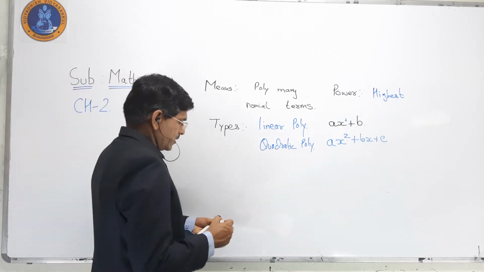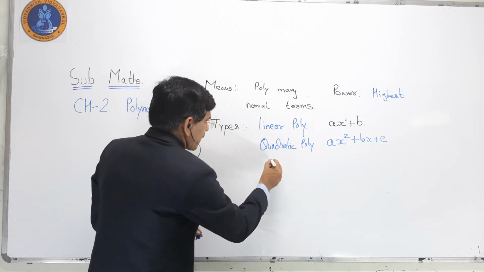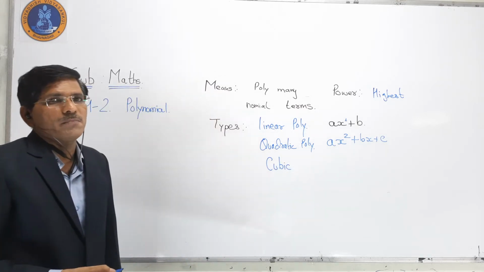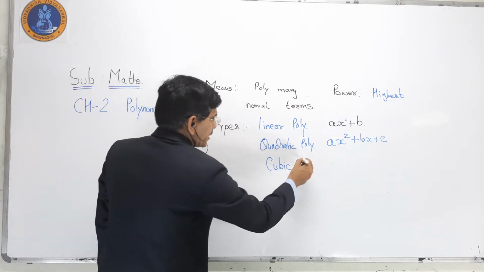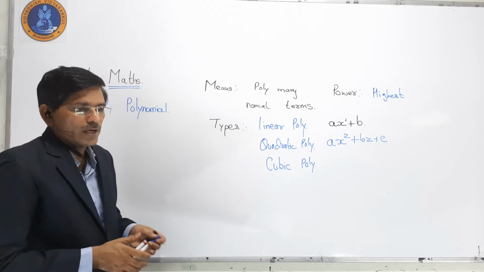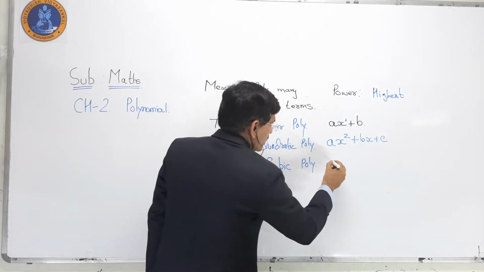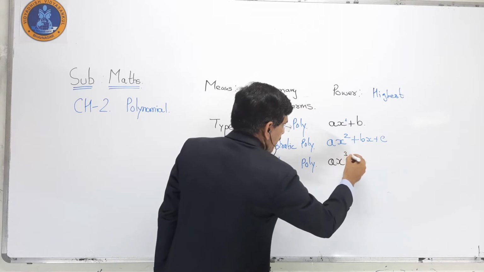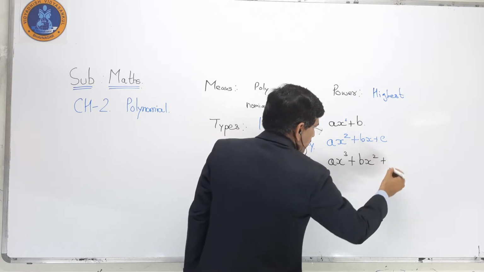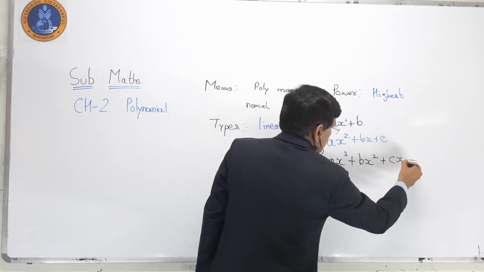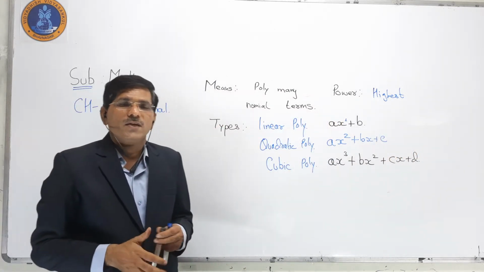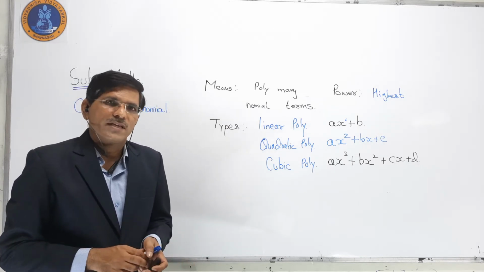Now related with the cubic polynomial. What is the meaning of cubic? Cubic means power 3. In a cubic polynomial, when the power is 3, we write the standard form: ax to the power 3 plus bx square plus cx plus d. Now think about what is a, what is b, what is c, what is d.